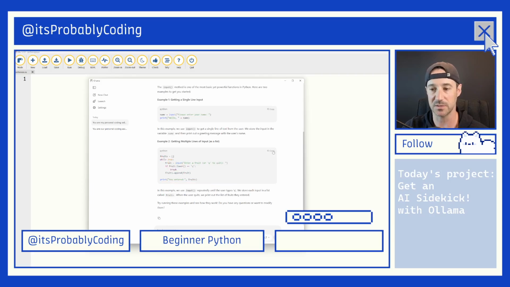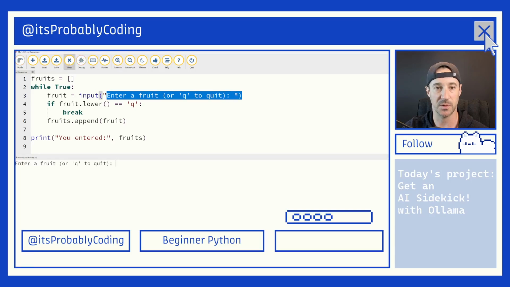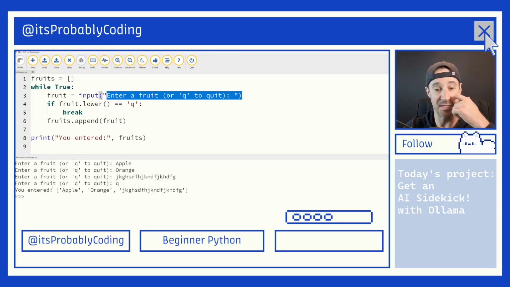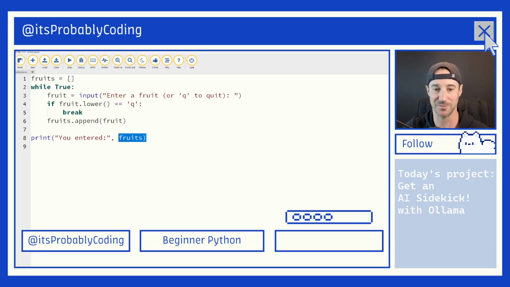Let's actually, you know what? Let's do this. Let's copy that. And let's paste it in here. I think we can see it much better. Fruits is the list. While true, enter a fruit or Q to quit. So it's going to ask me for fruit. I'll type apple, and then it loops back. Orange, loops back. This loops back, and I'm going to type Q. So it's going to say you entered apple, orange, and the last thing that I typed. So it doesn't really matter if I type something right or wrong. It'll just throw back whatever the list is that I saved.